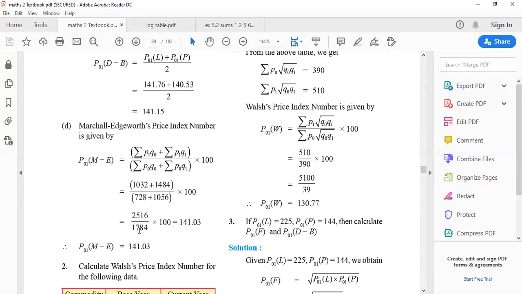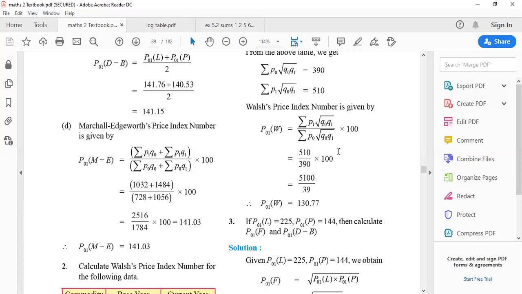Then don't do the cuttings. Do by log. By the time you practice, this will help you in practicing the sums. So I better advise you all do it with log, because this is not the only chapter you will be solving by log. There are other chapters also in which log will be required. So I suggest you all practice from right now. Okay. So clear with the first sum, how the sums look and what we are going to do today.